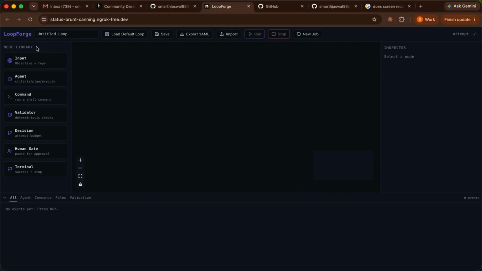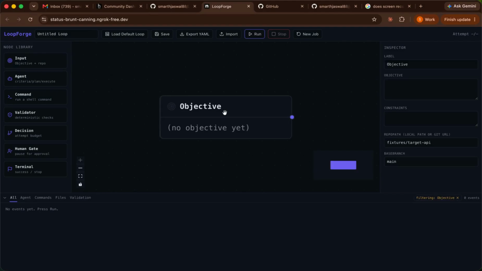Let me show you how it works. So here is the canvas, the entire canvas. This is a visual control panel, right, where every box is a step and the arrows define the entire flow. So here we have the node library where my cursor is right now pointing. Here are all the nodes which will give us access to create an entire flow from A to Z, right.